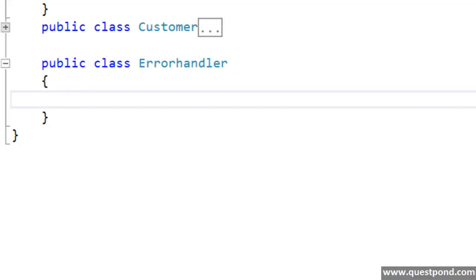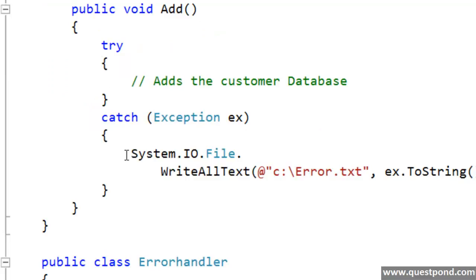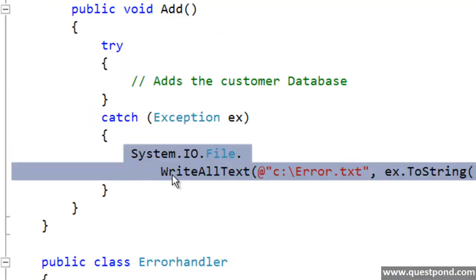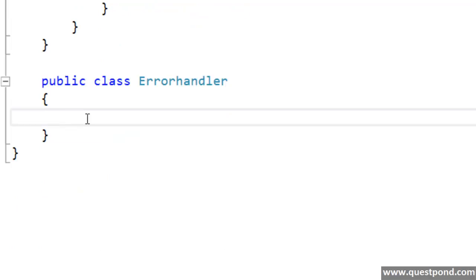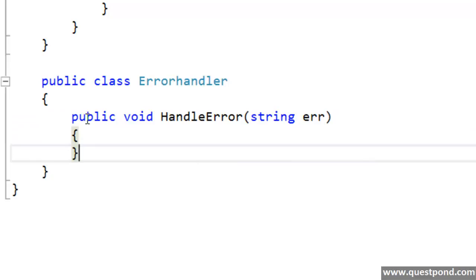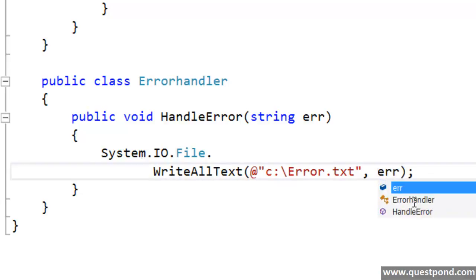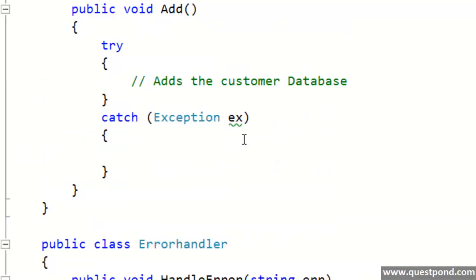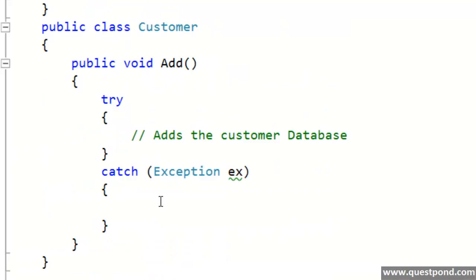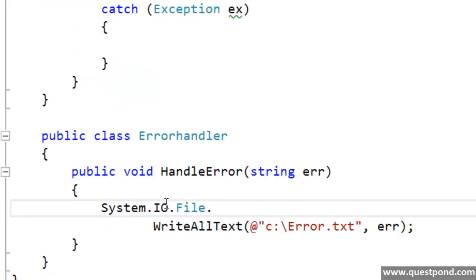And this class will take away all the responsibility of handling errors from the customer class. So I'm going to cut this code from here, and create a method here, public void HandleError. This will take an error string, and I will copy this code here and ERR. So now the customer class can delegate the responsibility of handling errors to the error handler.